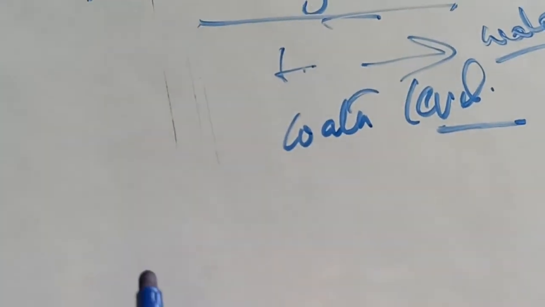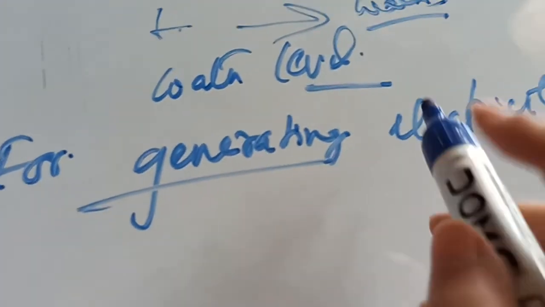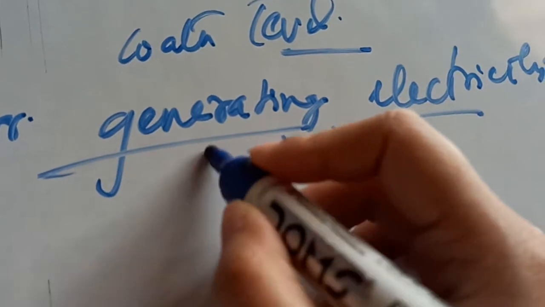Next point is point number 4, generating electricity. Water is also used for generating electricity, which we call hydel power.